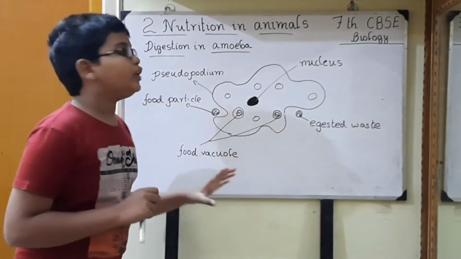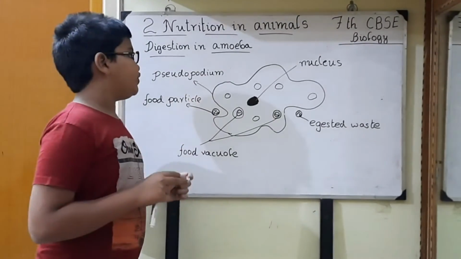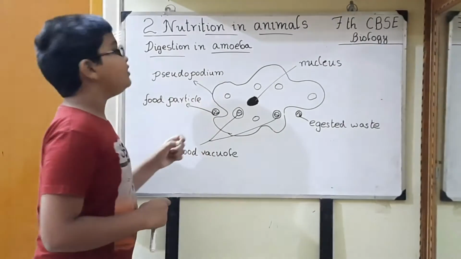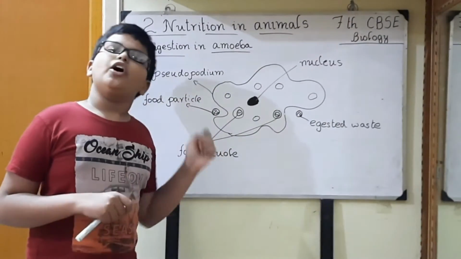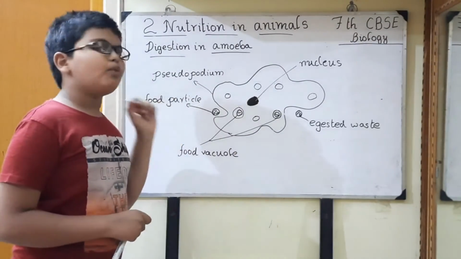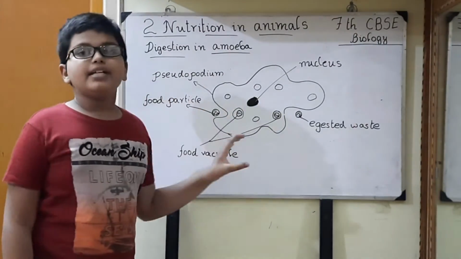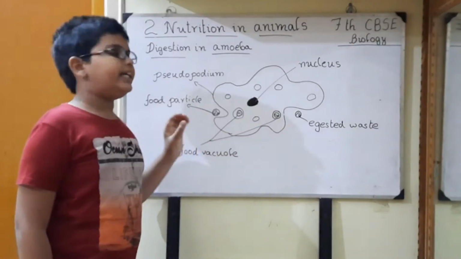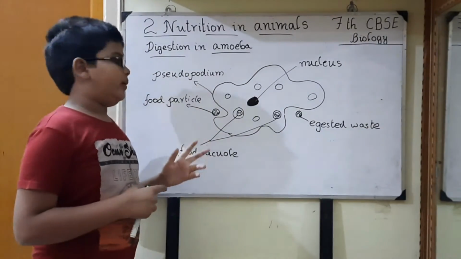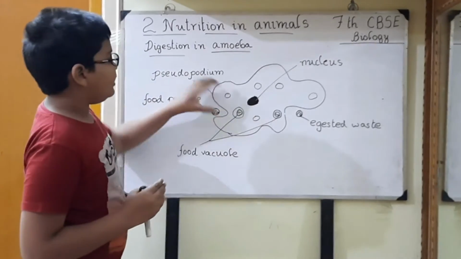To move from one place to another, it extends one or more finger-like projections. These finger-like projections are known as pseudopodia. These pseudopodia are also used to capture food particles. These amoebae feed on smaller microscopic organisms, right? When the amoeba senses a food particle near it, it opens two of its pseudopodia, right? And when it goes near the food particle, it engulfs it.